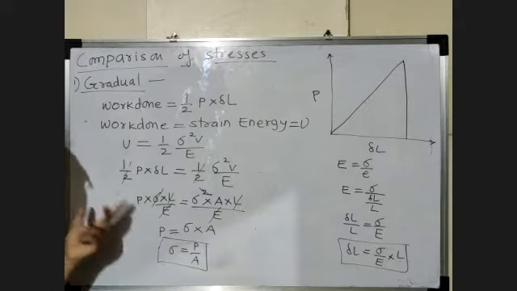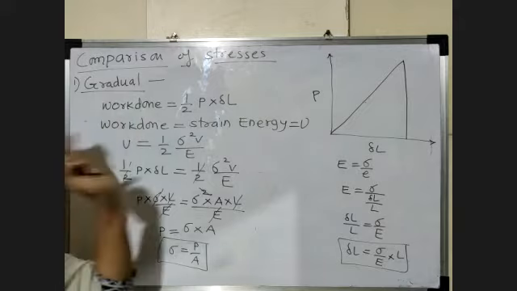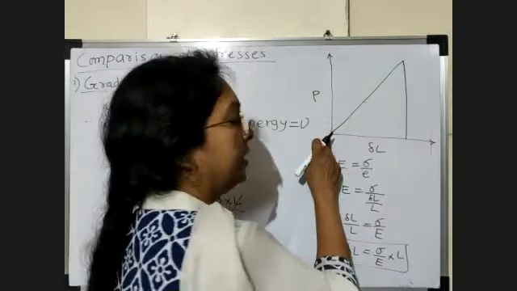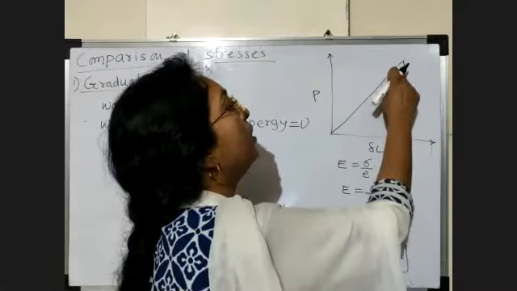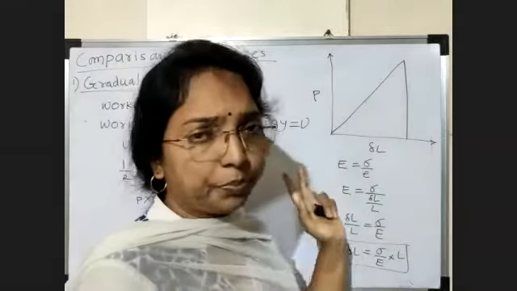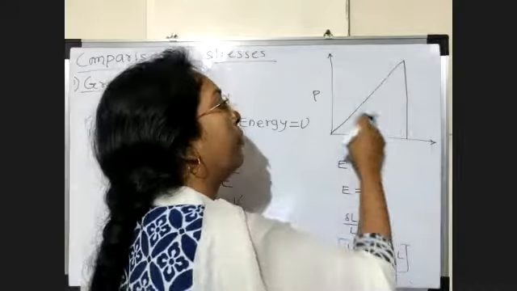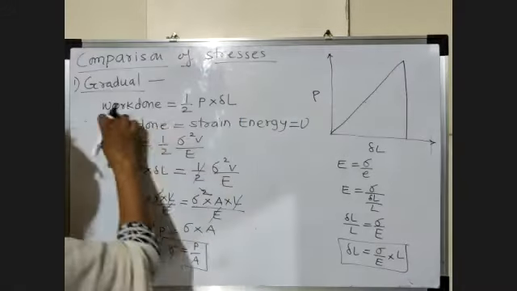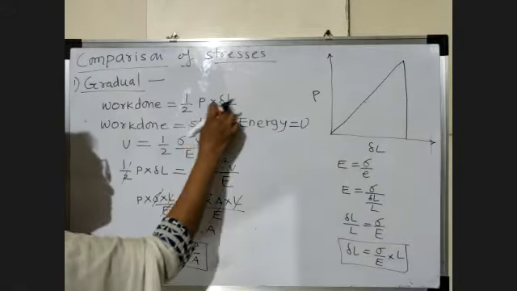Let me again repeat this. When the load is gradual, means when the load is initially 0 and we increase the load up to the maximum value, the diagram we got is a triangle. If we find the area of this load deformation diagram, we get the work done, which is half base into height.